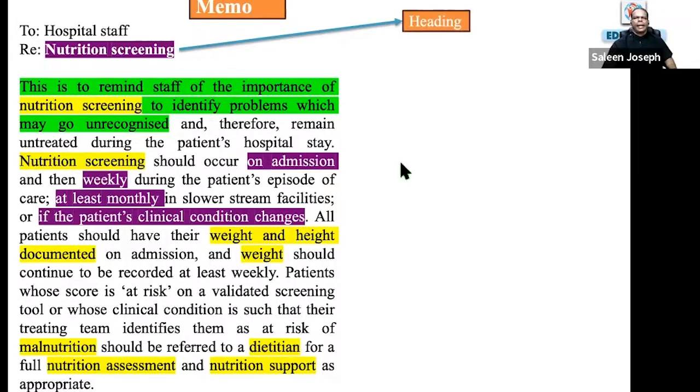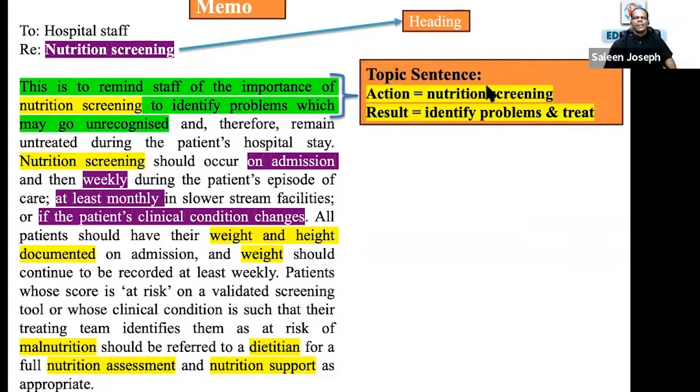Now you see here, heading: nutrition screening, and topic sentence, action: nutrition screening, result: identify problems and treat. So the question asked about the result. Nutrition screening, when is it done? Then the details are: on admission, nutrition screen weekly, nutrition screen at least monthly. If the patient's clinical condition changes, please do the nutrition screening. Weight and height, nutrition screening.